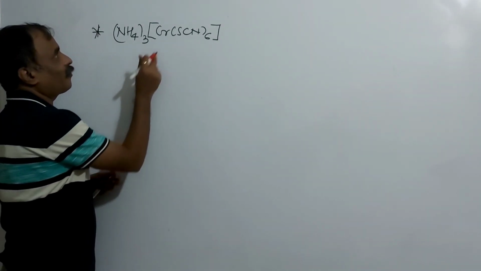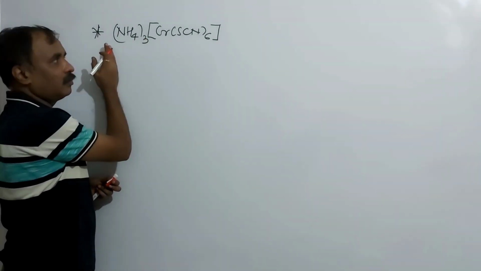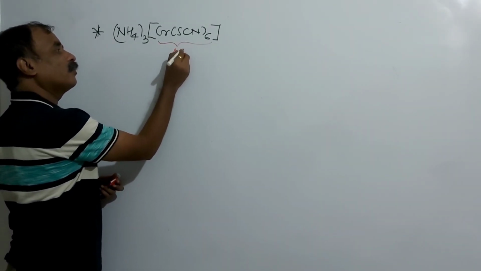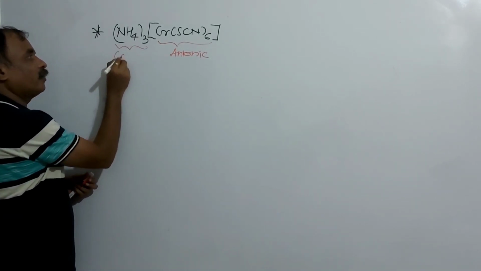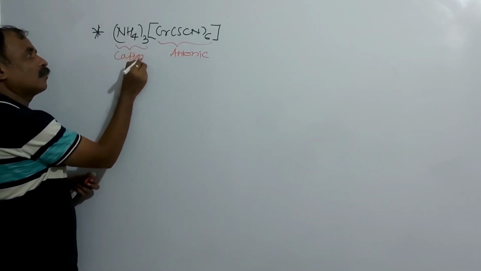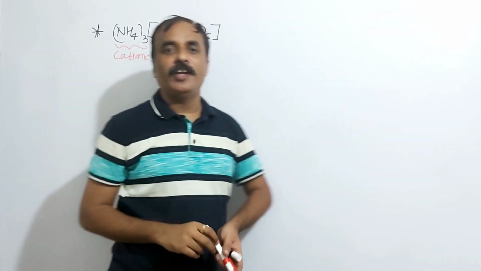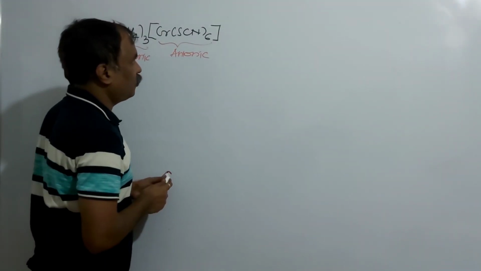Here the position of the complex is on the right hand side, and this is your left hand side. So here it is the anionic part, and this is the cationic part. Here the cation is NH4 plus, and the cation is ammonium. How many? 3.